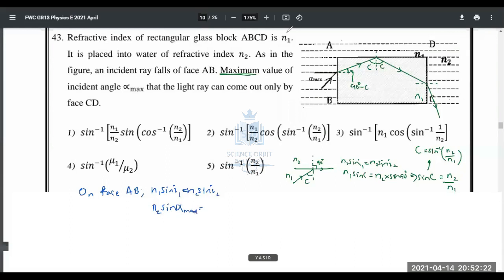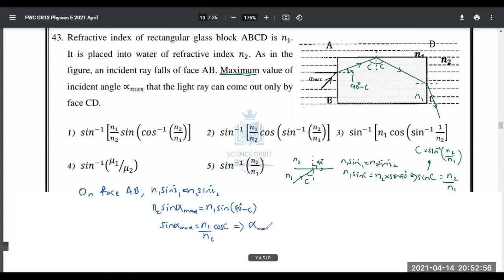equals N1 sin I2. What is sin I2? Sin 90 minus C. Oh, interesting. And people, sine 90 minus C can be written as what? Cos C, just like a little while ago. So sine alpha maximum is going to be equal to N1 over N2 times sine 90 minus C, which is cos C.